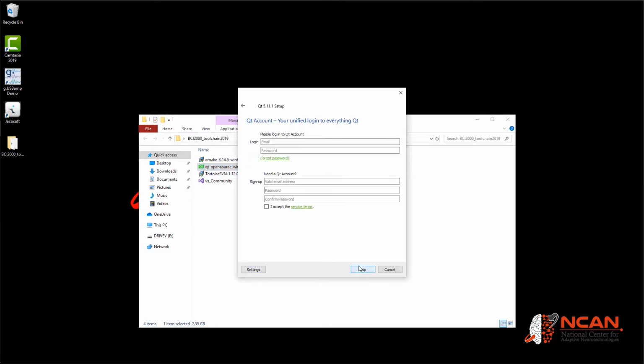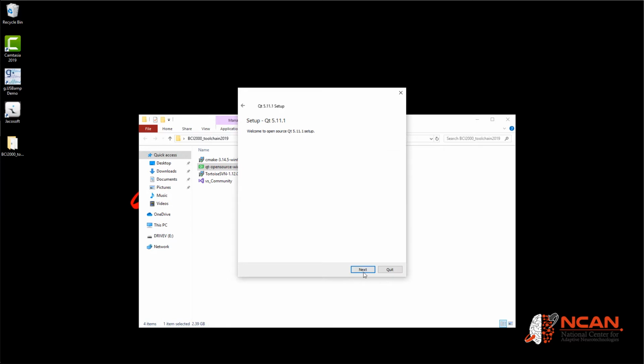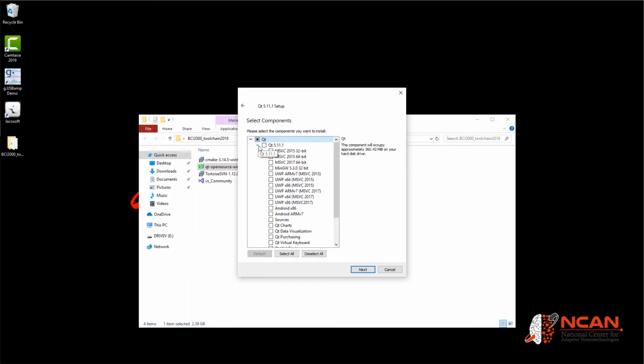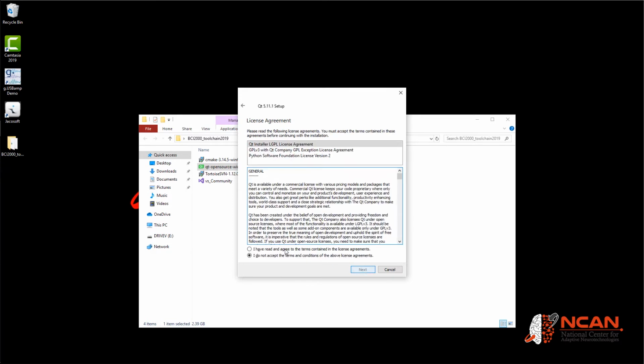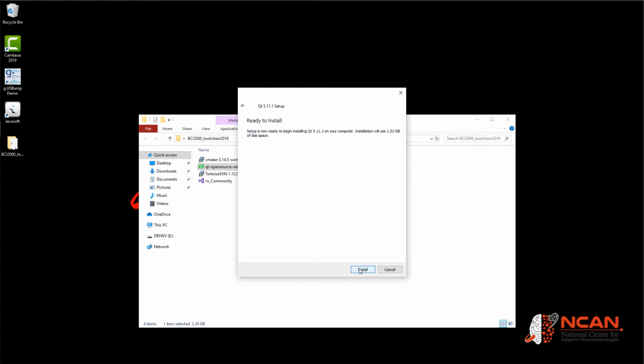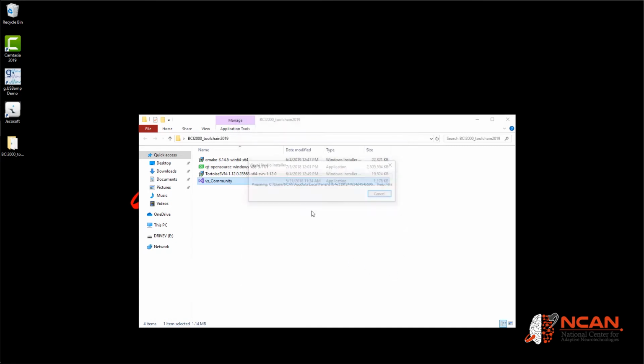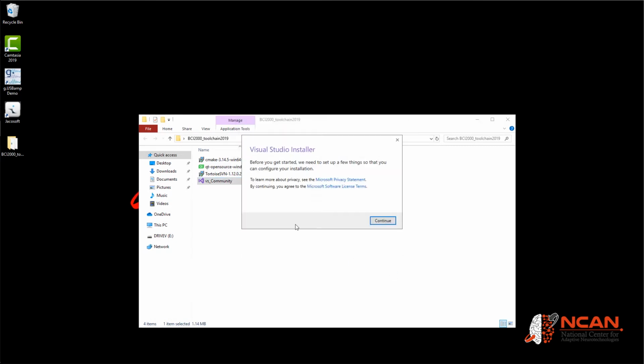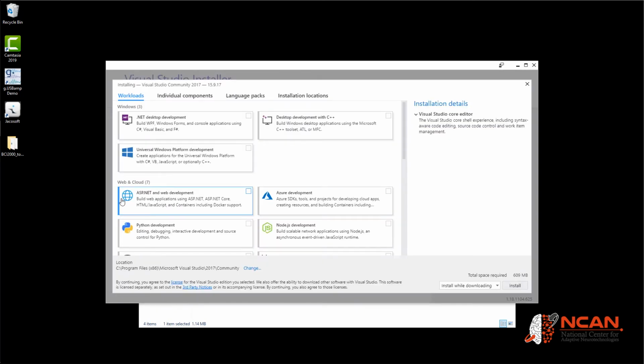To install Qt, skip the account settings and choose the MSVC2017 with 64-bit, as we have Visual Studio 2017 installed. To install Visual Studio, only install the C++ package for desktop development.